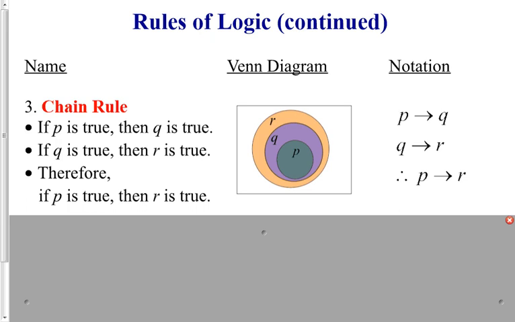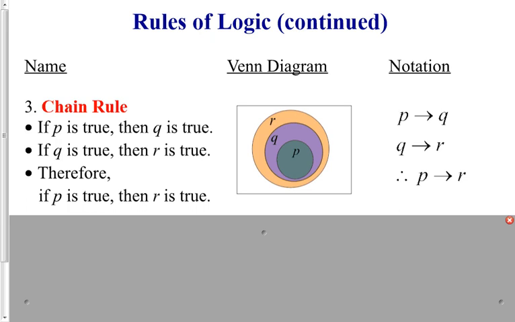Looking at the Venn diagram, we can represent the chain rule with the three circles for R, Q, and P. P is inside of Q and R. Q is inside of R. If P is true, that means that we are somewhere inside of the P circle, while that red dot is also inside of the Q circle and inside of the R circle. So we can conclude that if P is true, then R is true.